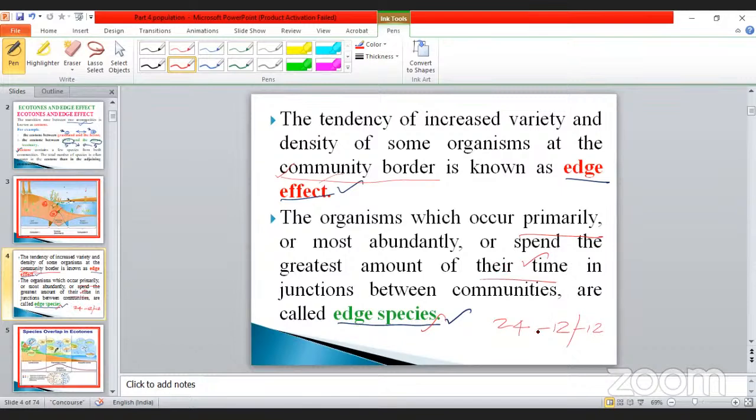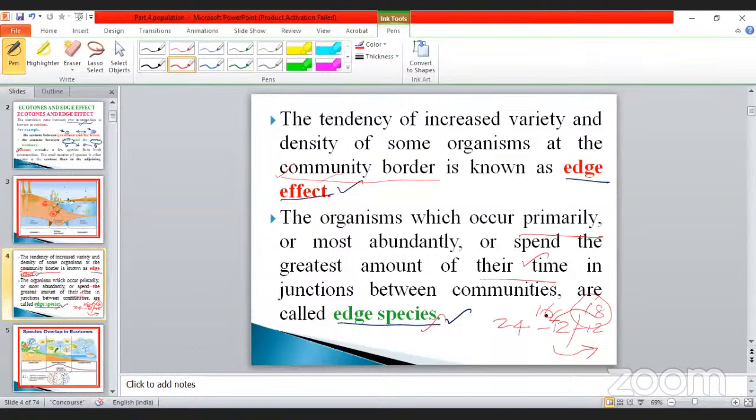In this particular area, the edge effect area, take an example of any one of the amphibians, frog or tortoise. They can mostly spend their time up to 16 or 18 hours, or it may be 6 hours. Here we may take 18 hours in the land or 18 hours in the aquatic. Like that you have to calculate. Such species are called edge species.